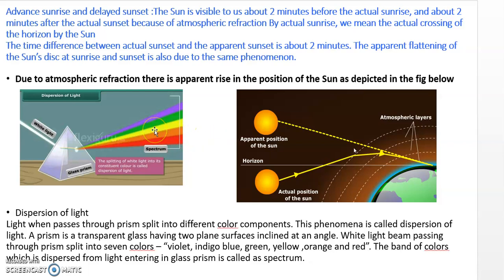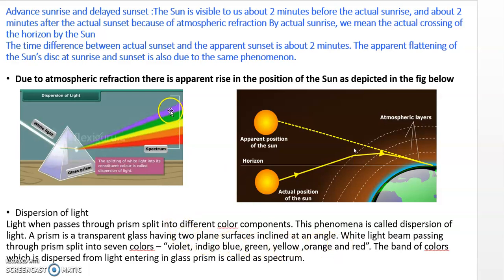Now next it is the dispersion. When white light is incident on the prism, what is a prism? It is a transparent glass having two plane surfaces which are inclined at an angle. When the white light beam passes through the prism, it splits into how many colors? 7 colors. That is violet, you can say V, I, B, G, Y, O and R. So these are 7 colors: 1, 2, 3, 4, 5, 6, 7.